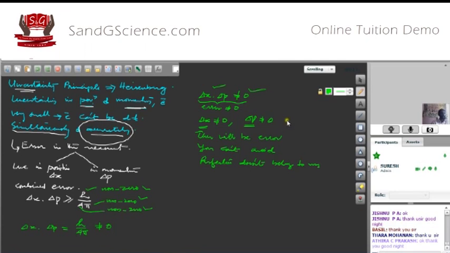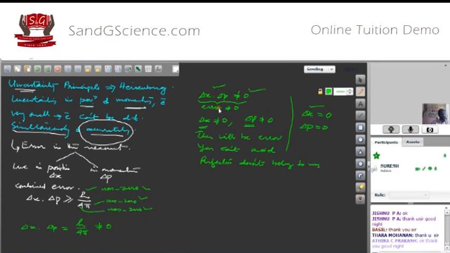Let us view it in another way. If delta x is equal to 0 or if delta p is equal to 0, what should happen? You know that the combined error is not equal to 0. If either of the errors is 0, then the other should be infinite.